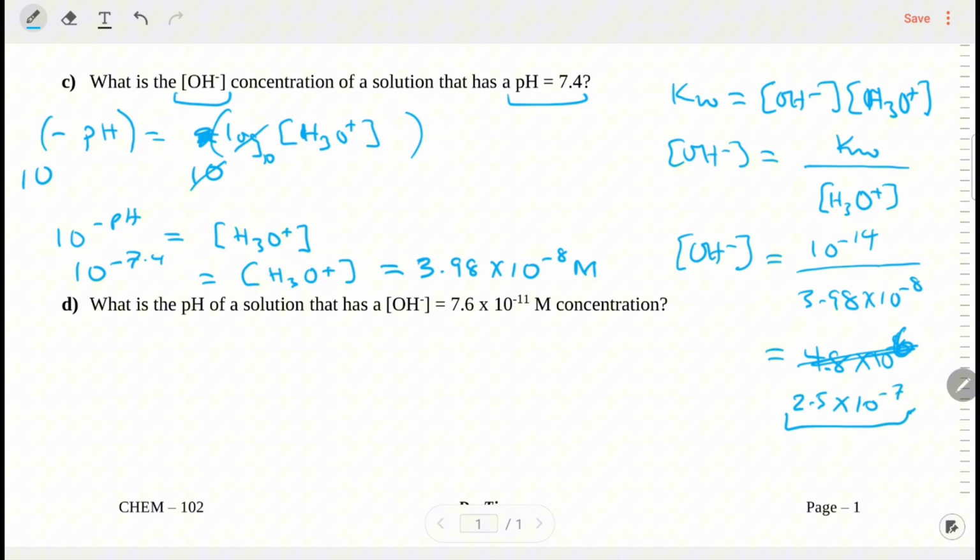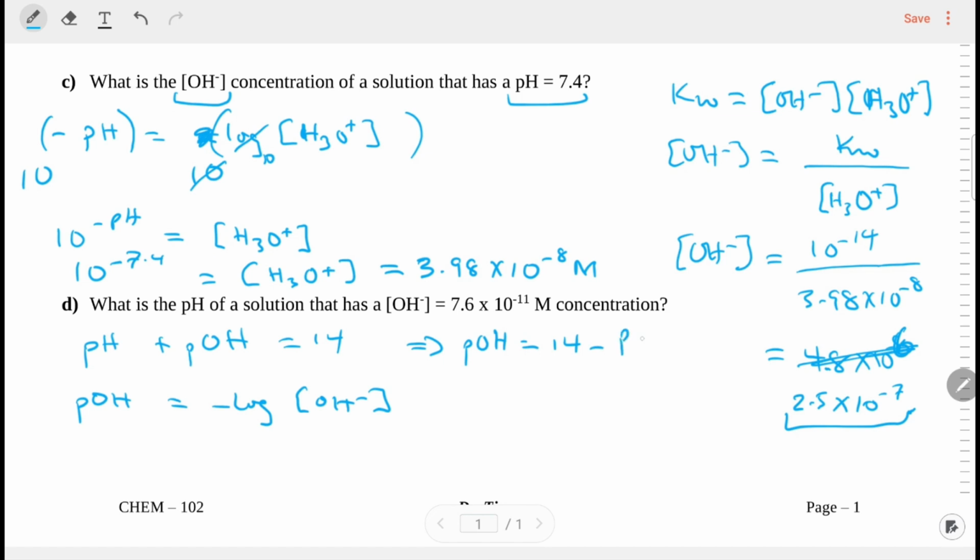In this case, I could have done it differently because I know that pH plus pOH is equal to 14. So here, if I want the hydroxide concentration, I can do it a little bit more directly because guess what? I know that pOH is equal to negative log of the concentration of OH minus. So here, I first of all need to convert this pH into pOH. So how can I do that? I can just say, okay, pOH has to be equal to 14 minus my pH.